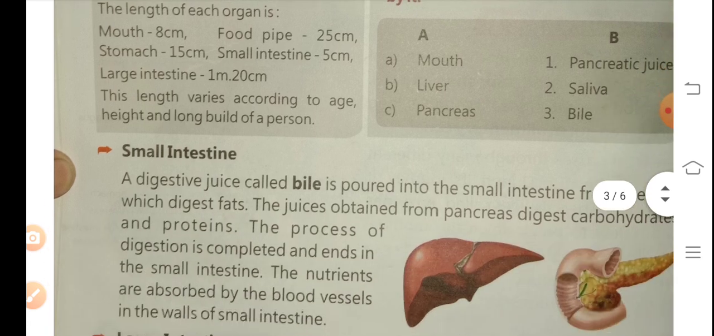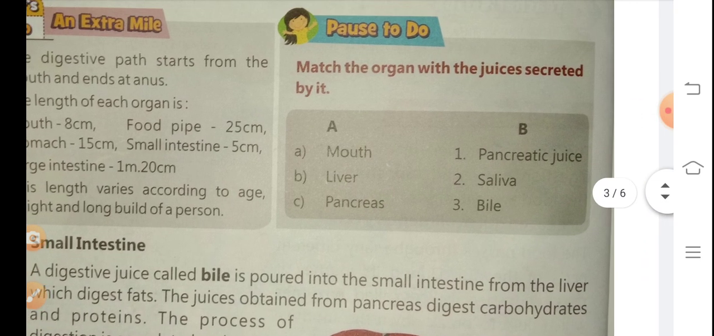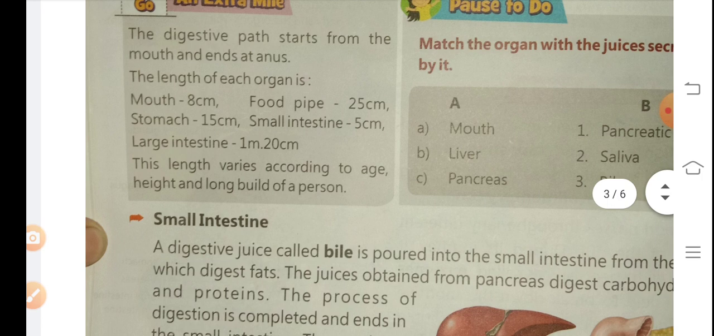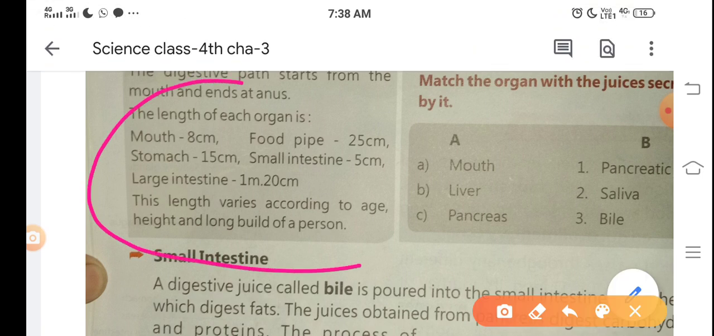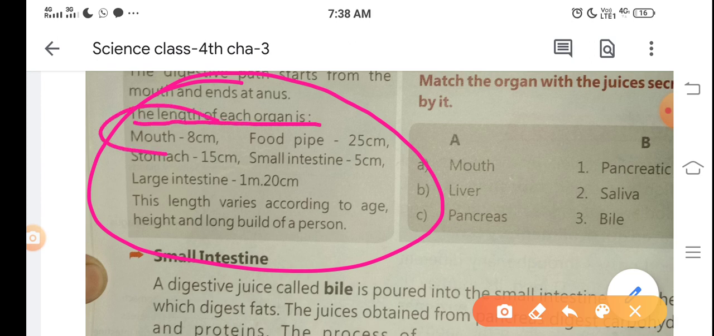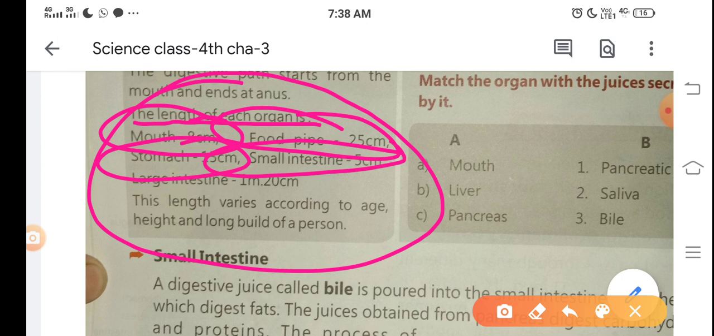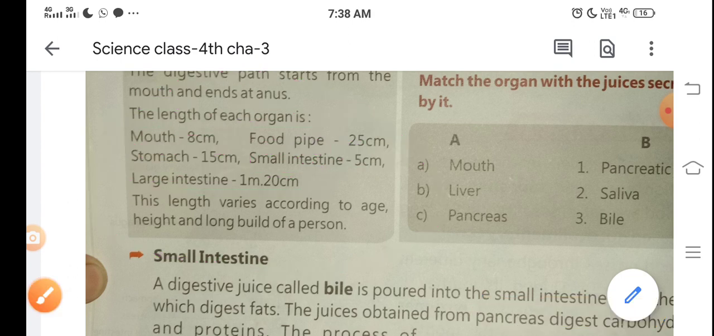Okay, next you also see some questions, and you should also solve them. If you have any problem, then you can also ask. You also remember these things, they are very important. Here is the length of each organ. What is the length of the mouth? 8 centimeters. Food pipe 25 centimeters, stomach 15 centimeters, small intestine 5 centimeters. Large intestine 1 meter 20 centimeters, and this length varies according to age.